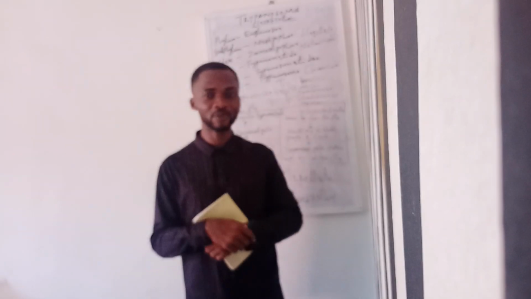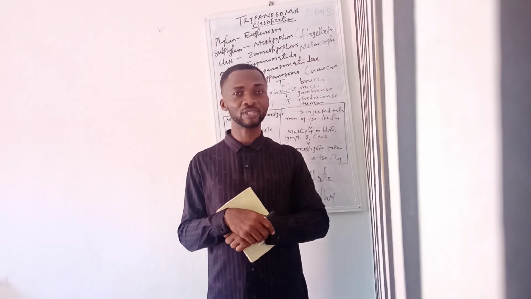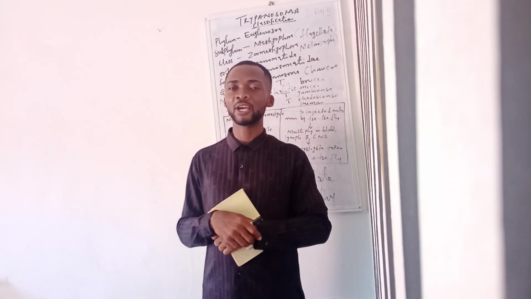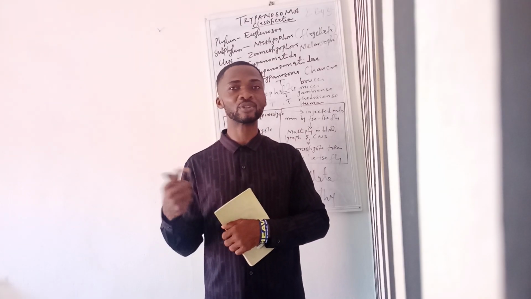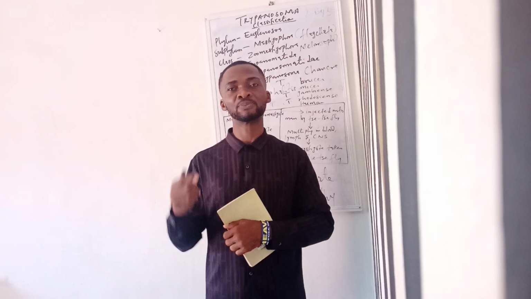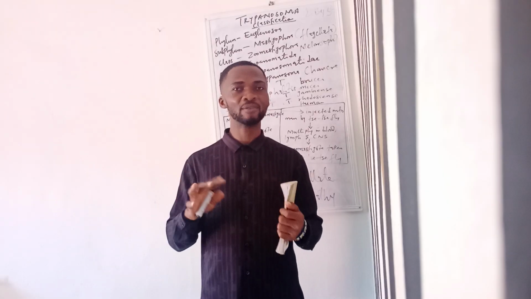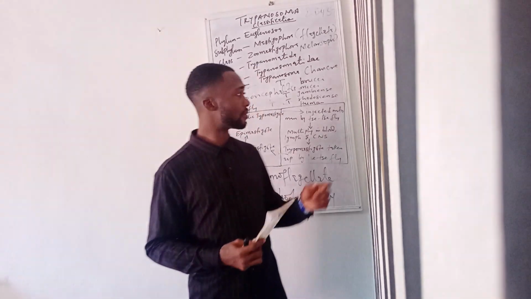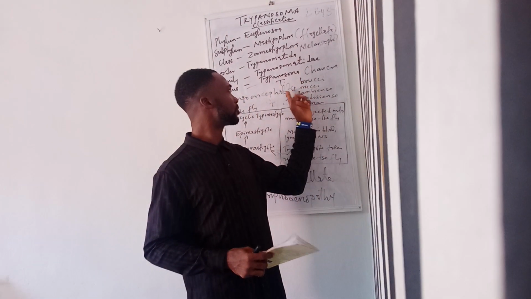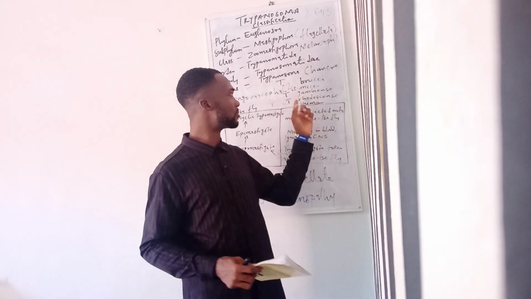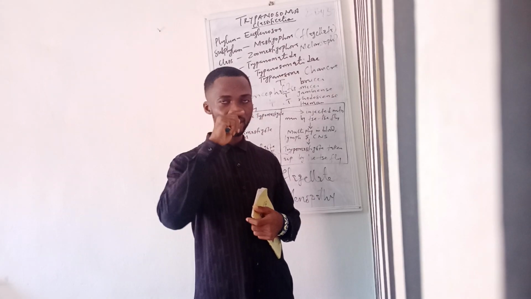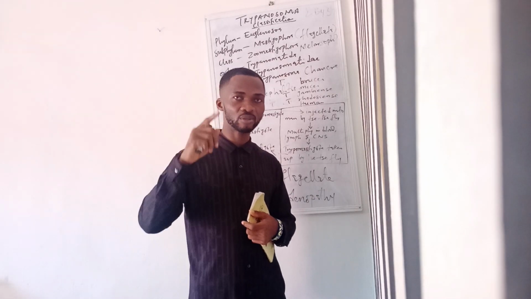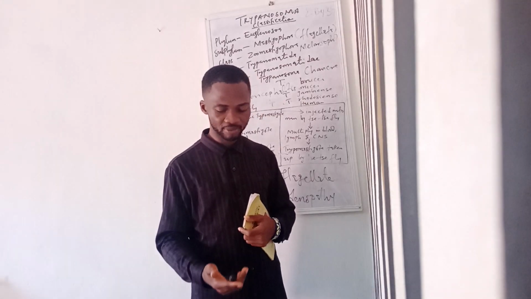Why am I saying sp? I will explain. We have different species of this particular parasite. We have the Trypanosoma brucei complex. And why are we saying brucei complex? Because inside this brucei, we have three other subspecies: Trypanosoma brucei brucei, Trypanosoma brucei rhodesiense, and Trypanosoma brucei gambiense. So these are the three subspecies under one single complex called the Trypanosoma brucei complex.